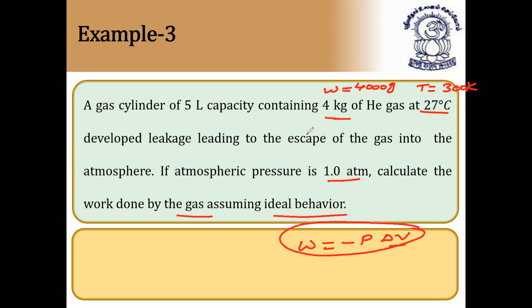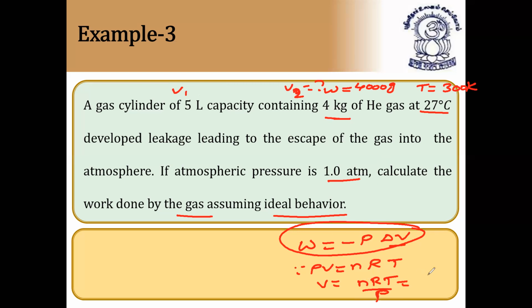First we have to calculate. V1 is given, 5 liter capacity, but V2 we have to find. V2 is equal to how much? This is the critical part here. V2 can be found by using the ideal gas equation, PV is equal to nRT. Because they have given weight, number of moles you have to take. So n is equal to weight of helium by molecular weight of helium. By this we can say V is equal to nRT by P. The P is 1 atmosphere.